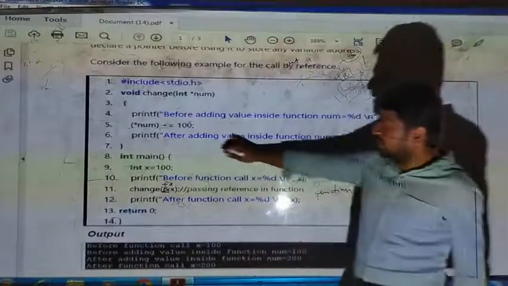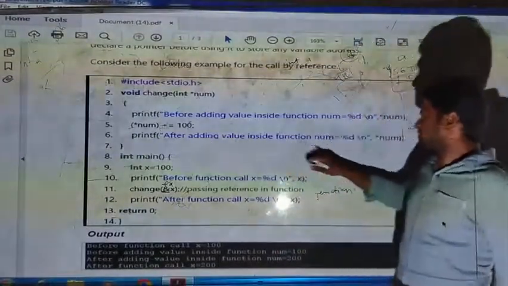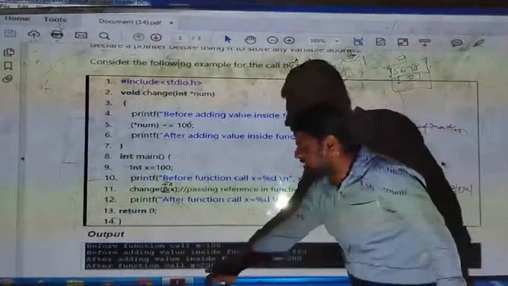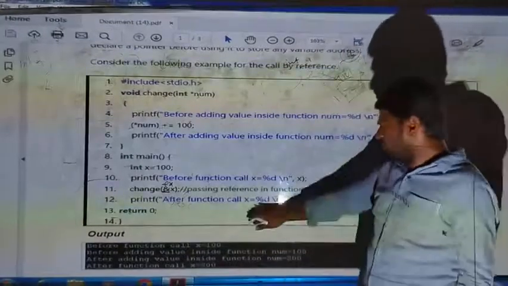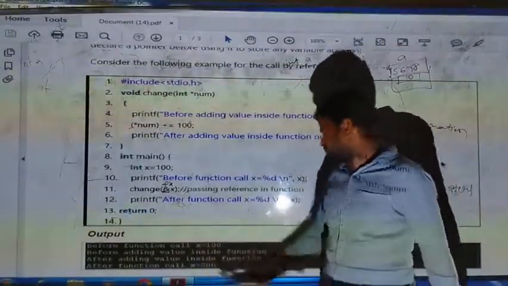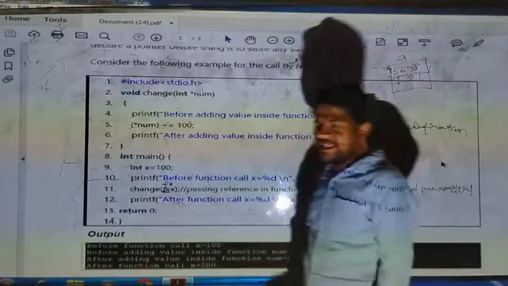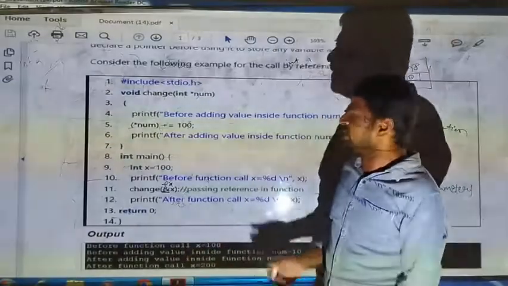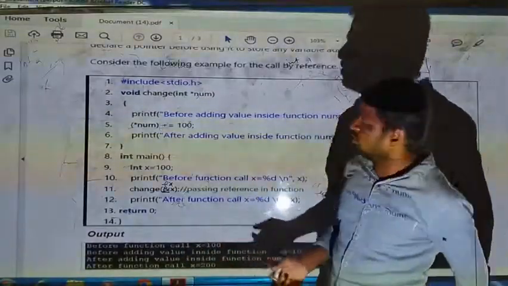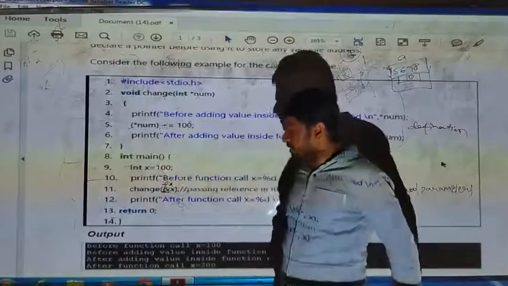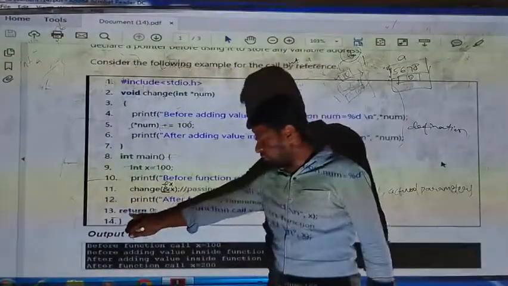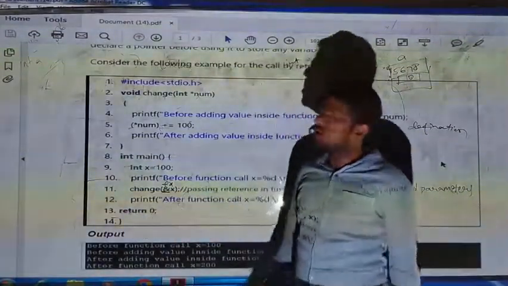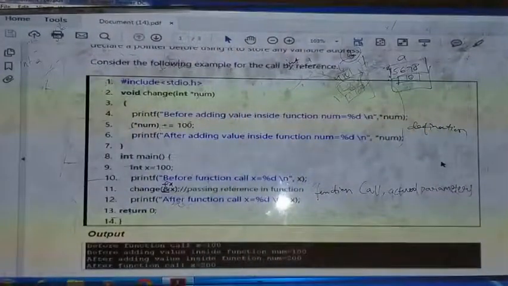After that, this statement will be printed: after adding value inside a function, x is equal to 200. So we are printing the x value now. We are returning 0, which means we are not returning any meaningful value. Since we are returning an integer value, that's why we have given return 0. So this is about adding 100 to the number.